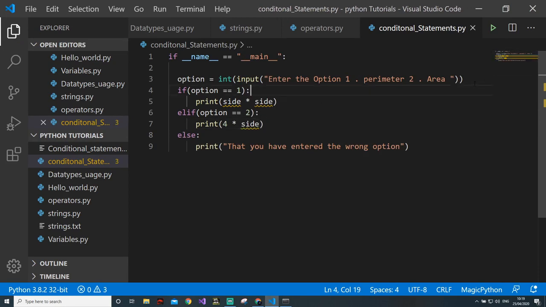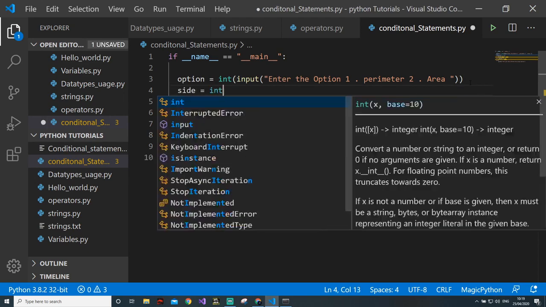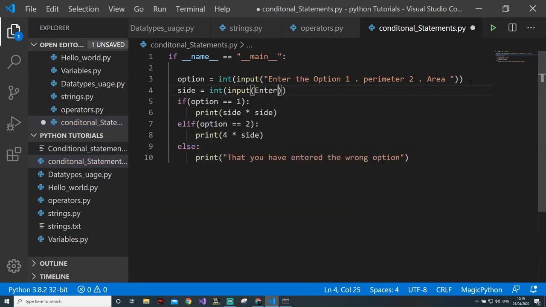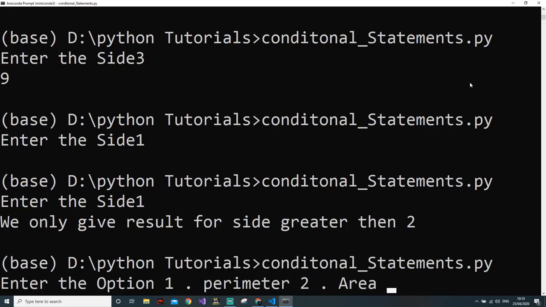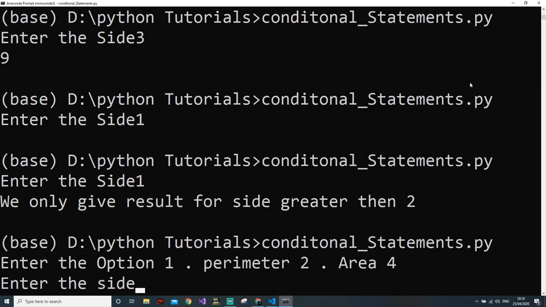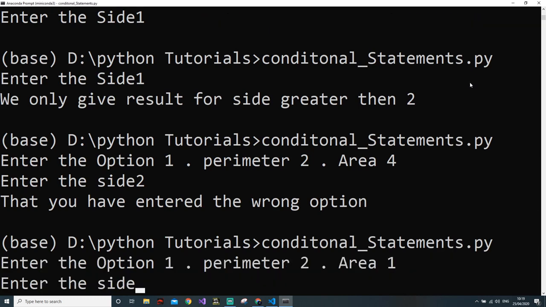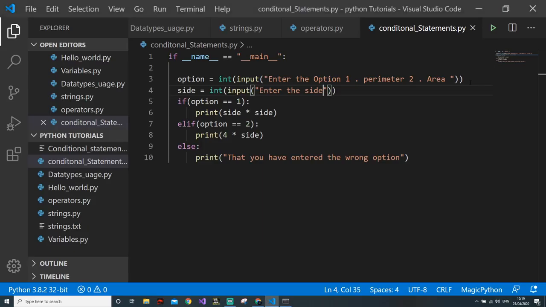Now we will take side also. Enter the option. Then enter the side. Let's see what the output comes. So we will give at first a 4. Enter the side 2. That says you have chosen a wrong option. Now if I enter 1 with a 4, we get the output 16. So this is what else if is for.